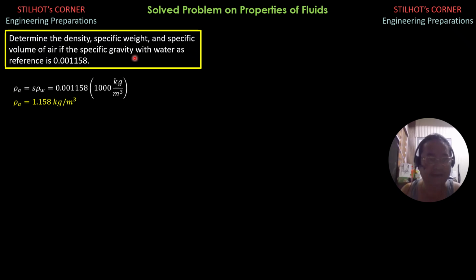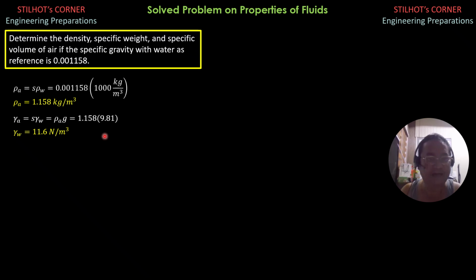For the second part, the specific weight of air is equal to the density of air times the acceleration due to gravity, which is 9.81 meters per second squared. So gamma of air is S times gamma of water. It may also be the density of air times the acceleration due to gravity. So I use the density of air, which is already known, times 9.81. So it is equal to 11.60 newtons per cubic meter.